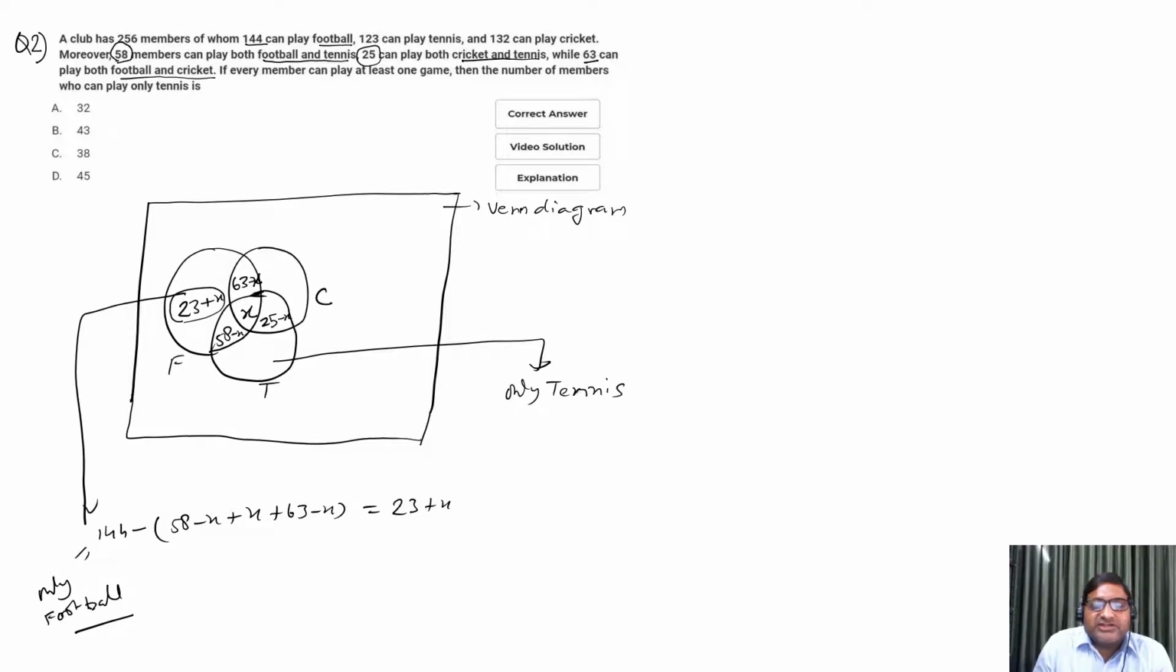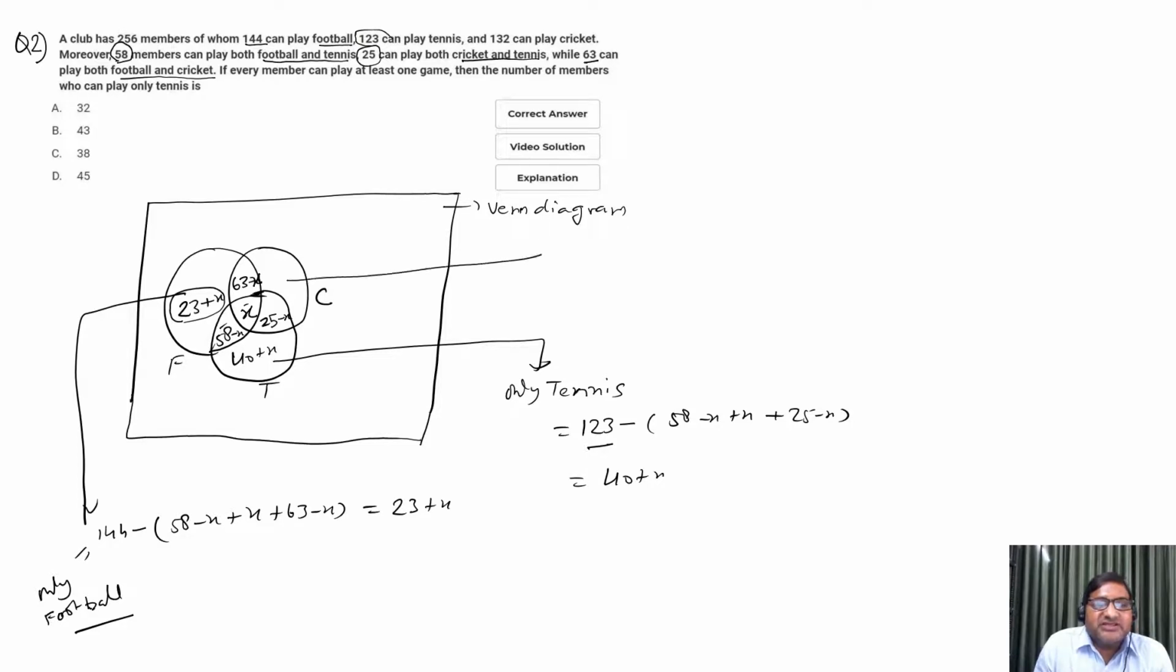The only tennis region, this is the tennis plays 123 members. So it is 123 members minus 58 minus X plus X, or plus 25 minus X. We have subtracted from 123 these three, right? So this will be 40 plus X. After calculation it will be 40 plus X. So ये 40 plus X हो गया, right?